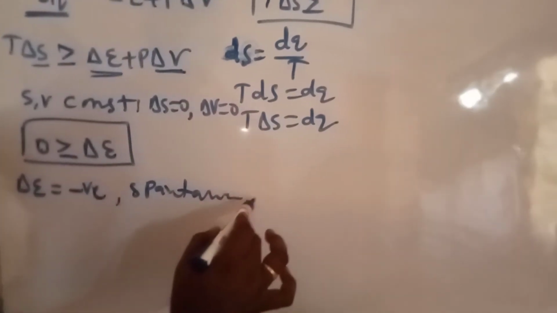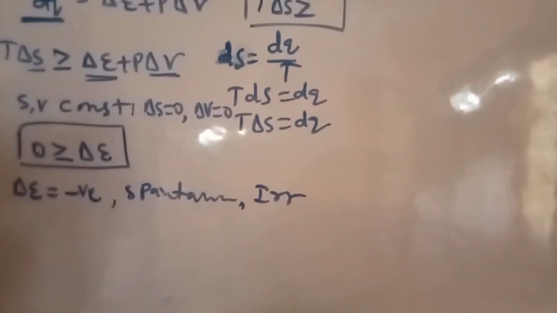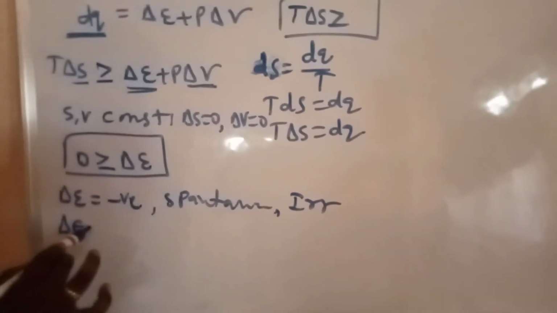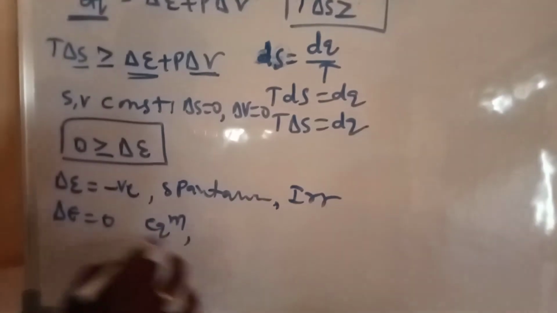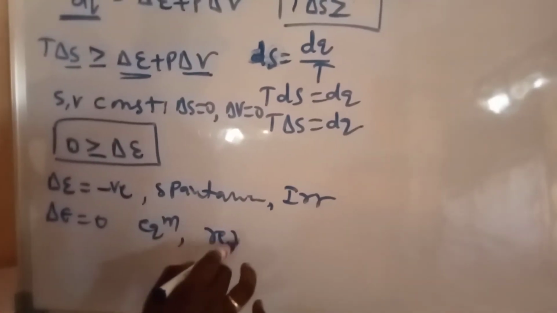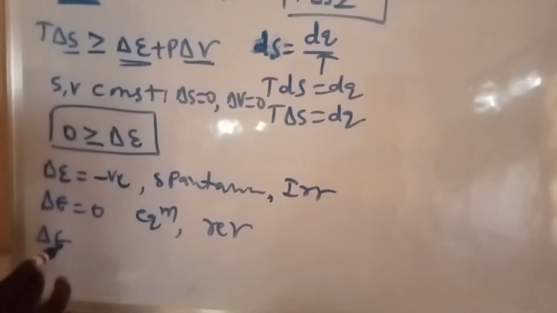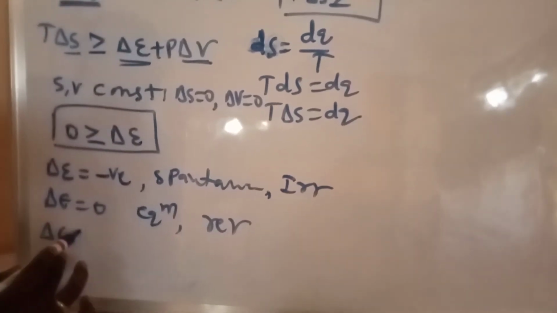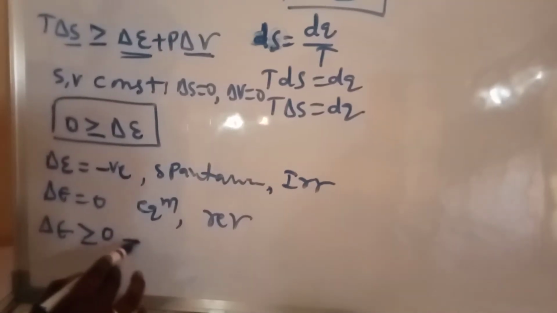Then all spontaneous processes are thermodynamically irreversible. That is the fix. If in case delta E is equal to 0, that is the equilibrium process, and after that, the reversible one. If in case delta E is less than 0 here, and here delta E greater than 0, like this. Okay, now this is the positive value.